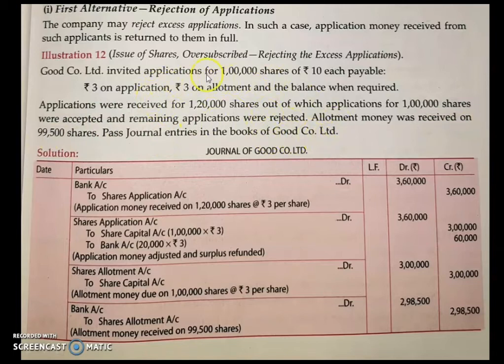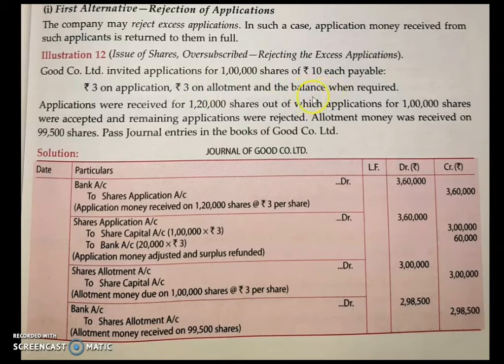From this problem, you have understood that the company is inviting 1 lakh shares. So the company is ready to offer, it is issuing 1 lakh shares. And what is the price of one share? 10 rupees. How are they collecting this 10 rupees? 3 on application, 3 on allotment, and the balance. So out of 10, 6 less, what is remaining? 4. So 4 rupees they will be collecting as a balance for the next call.